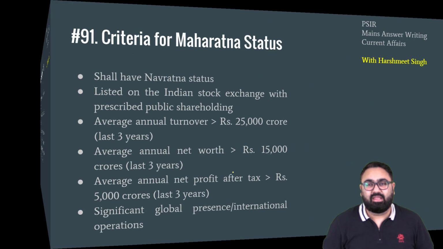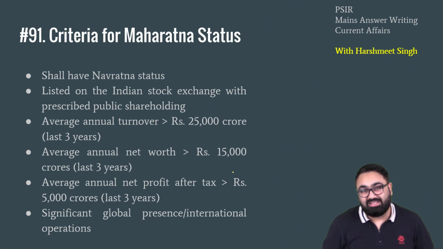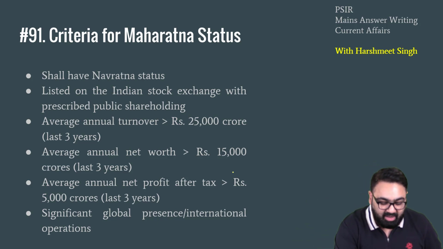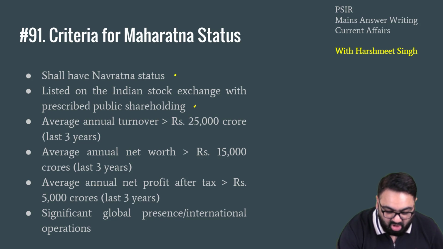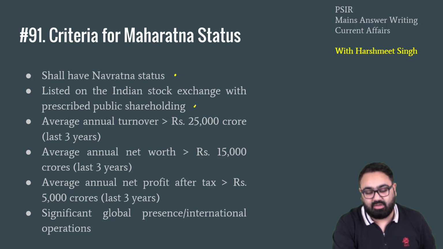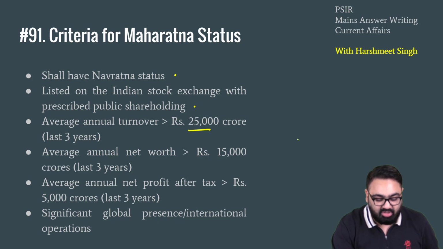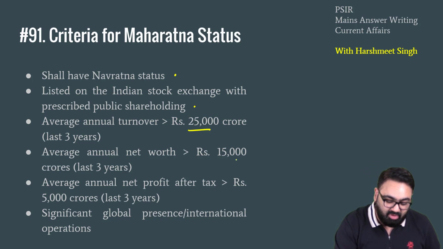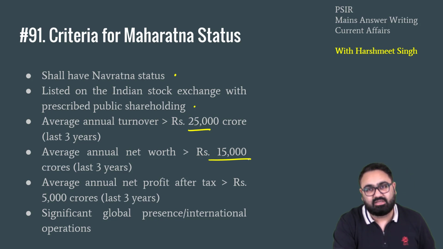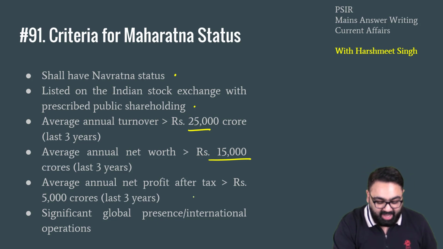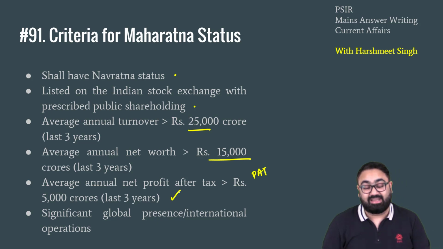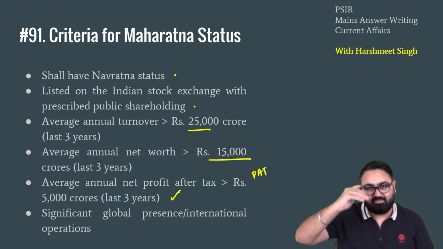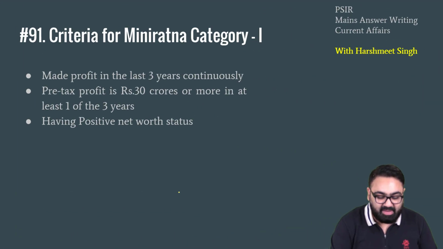The highest category is the Maharatna, like ONGC, etc. In order to become a Maharatna, the company already should be a Navratna, should be listed on the Indian stock exchange, and should have an annual turnover of at least 25,000 crore in the last 3 years, average annual net worth of 15,000 crore or more in the last 3 years, average annual profit after tax, that is PAT, of 5,000 crore or more in the last 3 years, and also have significant global presence as well. So this is the highest category, Maharatna, then comes Navratna, and the third one is Mini Ratna.